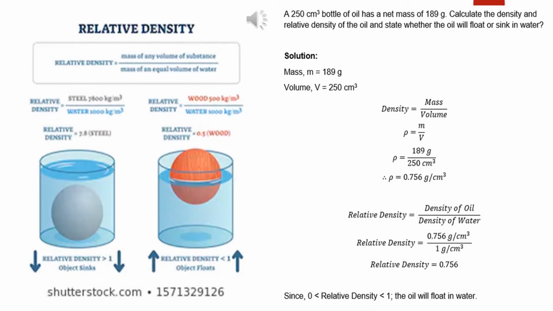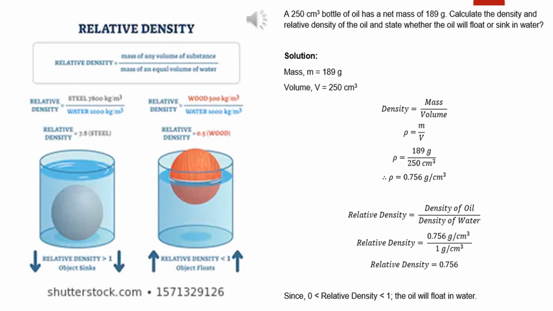Now here I have shown relative density by a diagram. You see, first diagram and second diagram. In first diagram, relative density is greater than 1. That's why that ball sinks. And in the second diagram, relative density is less than 1. That's why the ball floats.